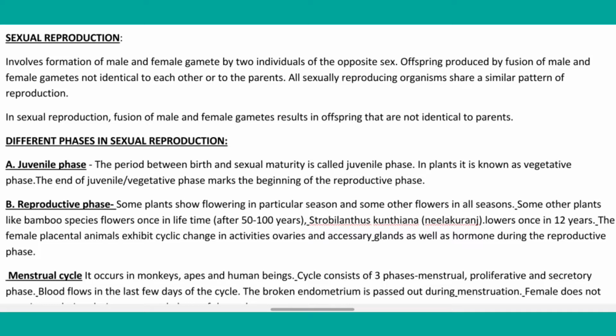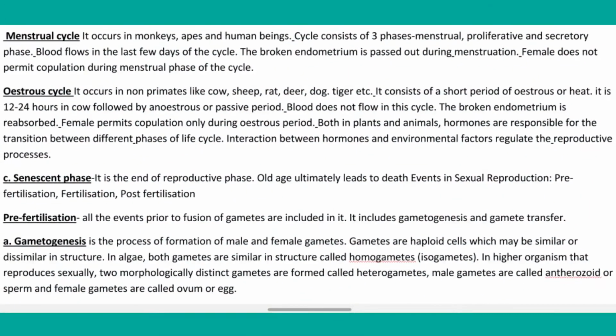And what is the menstrual cycle? Let us know it carefully. It occurs in monkeys, apes and human beings. The cycle consists of three phases: menstrual first, then proliferative and secretory phase. In this, blood flows in the last few days of the cycle. The broken endometrium is passed out during menstruation. The female does not permit copulation during the menstrual phase of the cycle.